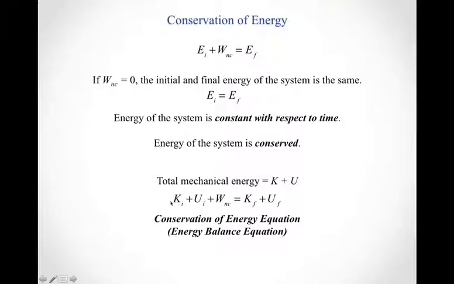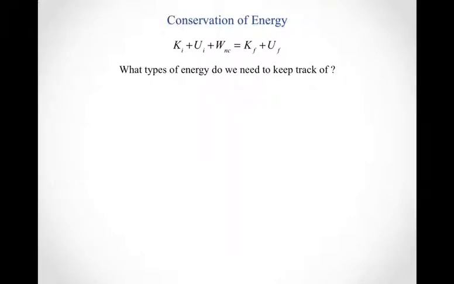You start with some total amount of mechanical energy. Work is done by conservative forces to convert the energy from one form to another. Work is done by non-conservative forces to change what that total amount of energy is. And when you keep track of all that work done by both conservative and non-conservative forces, that's going to tell you what the final energy of your system is in both kinetic and potential energies.